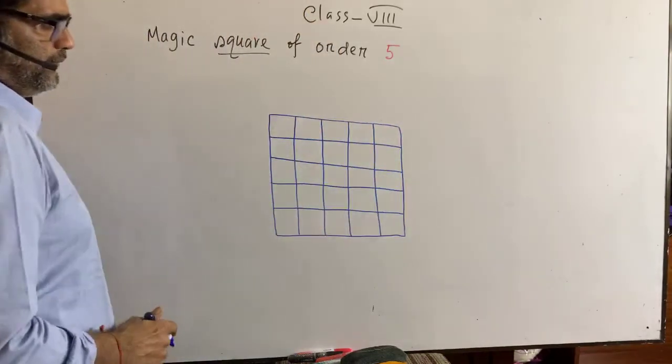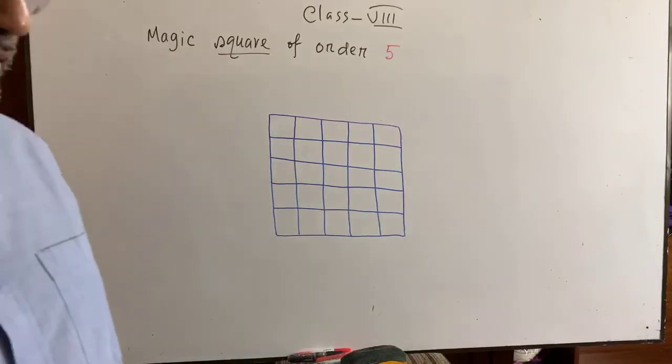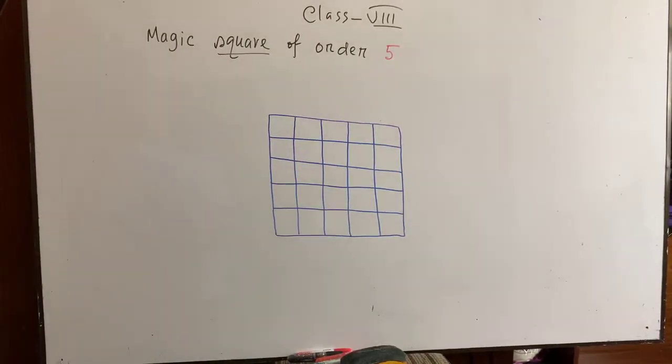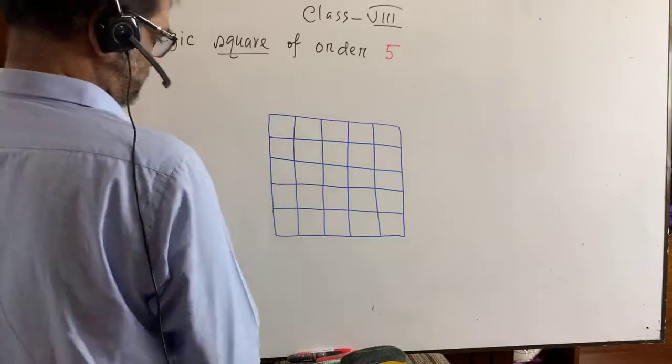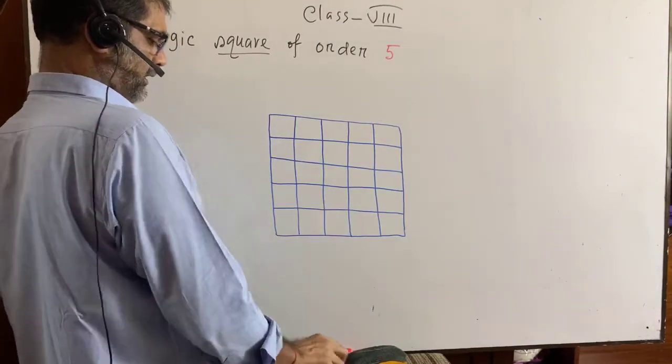So we are done. Have you seen? I have drawn a square with 25 smaller boxes. Now what should we do?